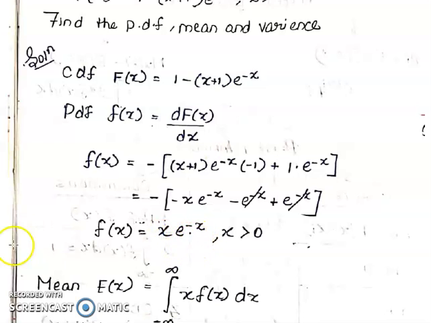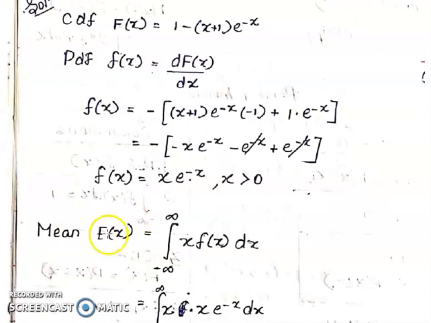So there is a lot of difference between a small f of x and a capital F of x. Small f of x refers to the probability density function, whereas capital F of x refers to the cumulative distribution function. Okay. Next, second question is mean. The formula for mean in the continuous case is E of x equal to the integral from minus infinity to plus infinity of x into f of x dx. This is the standard formula for E of x in the continuous case.